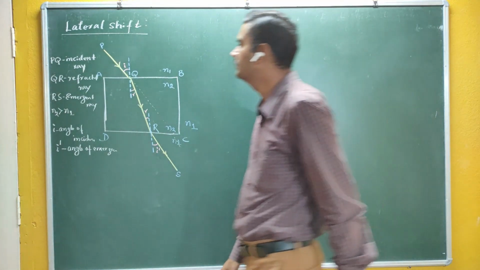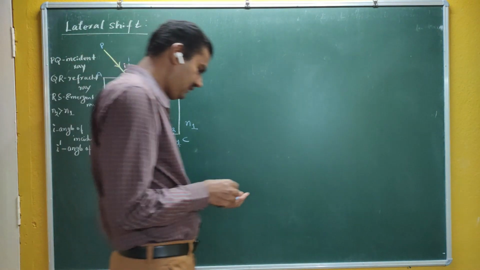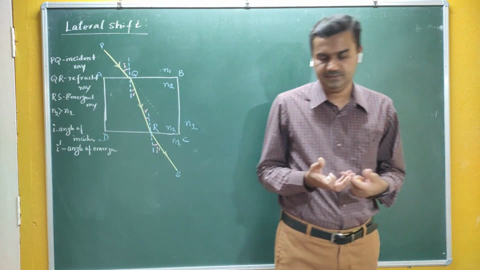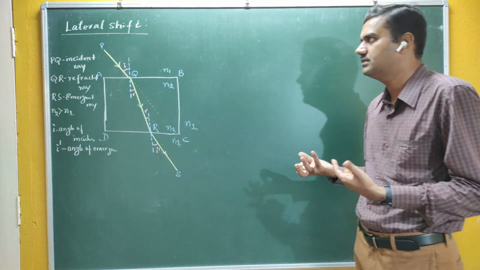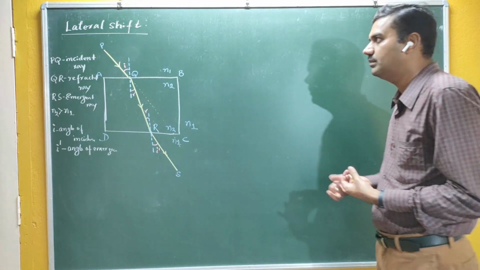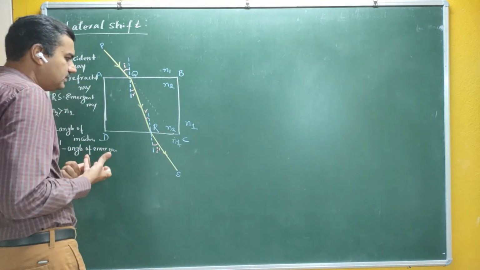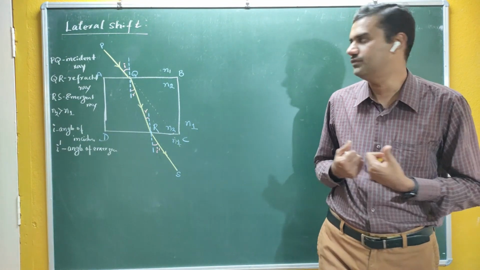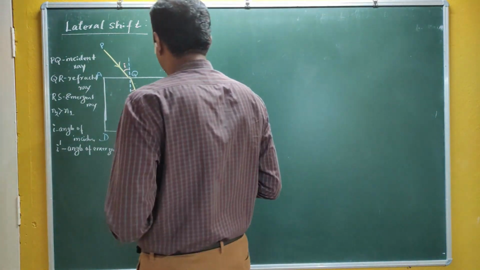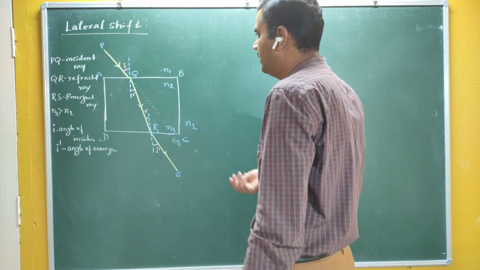So what is meant by lateral shift here? This is the usual phenomenon which takes place in nature in day-to-day life. We also observe it. I can show you some examples corresponding to lateral shift, but before that we have to study what is meant by lateral shift. First, I have to write the relation between I and I dash. For that, it is very simple.